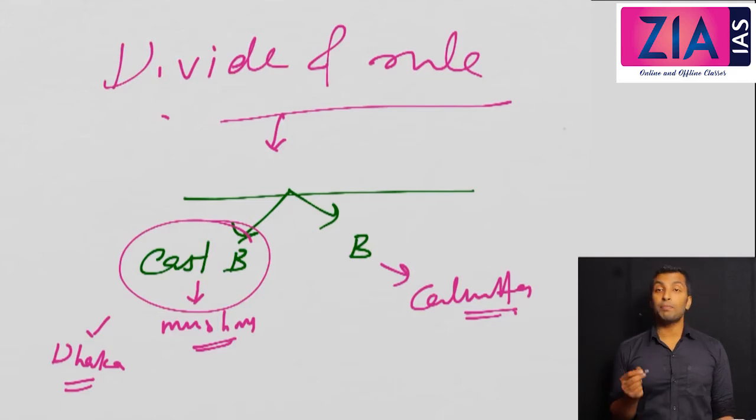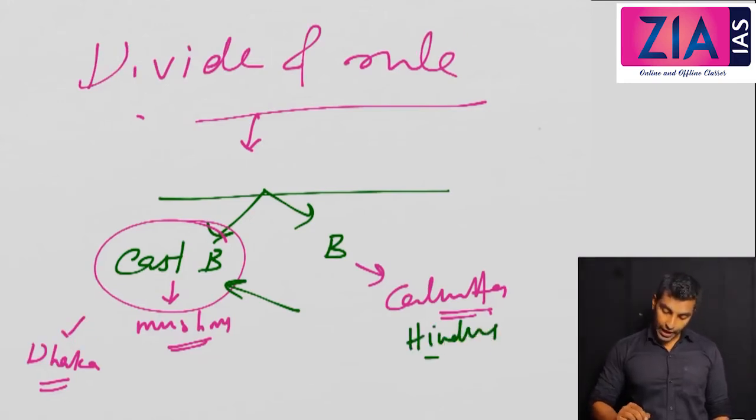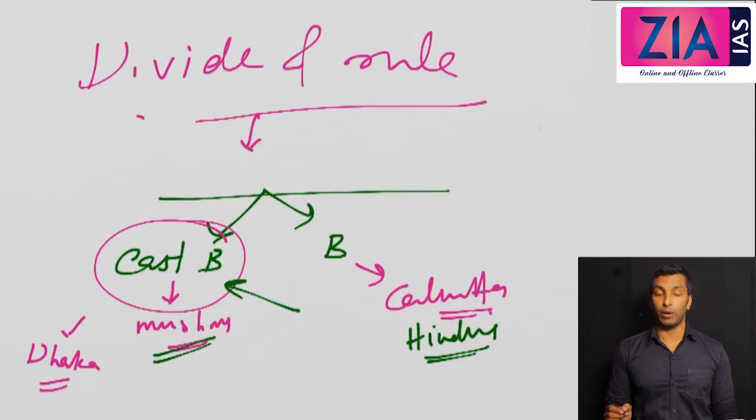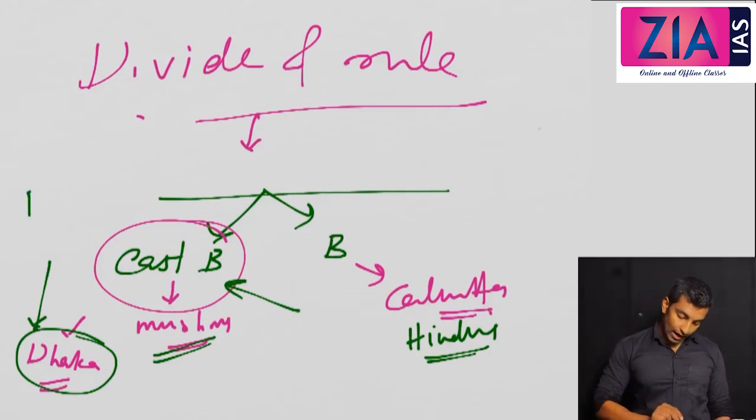Now if you see whether the people supported the division, the people of the East, that is the Muslims, actually supported this division, but the people of the West were not in support of the partition of Bengal. They are predominantly Hindus, so they opposed the partition of Bengal, but Muslims supported it. Now one point: in Dhaka, mostly Muslims, and all the people speak one language, that is Bengali.